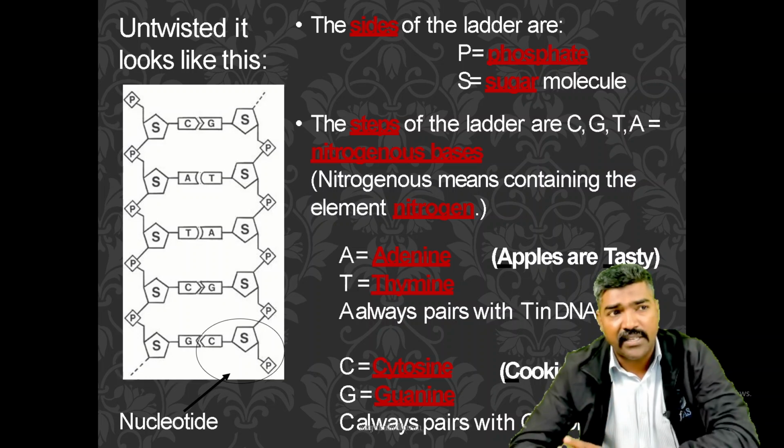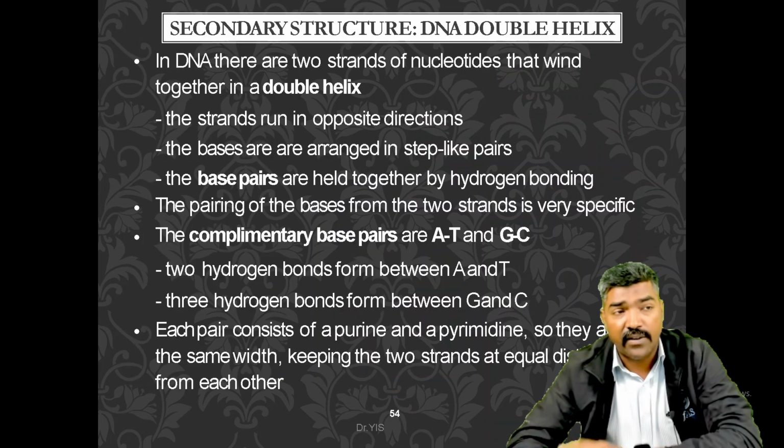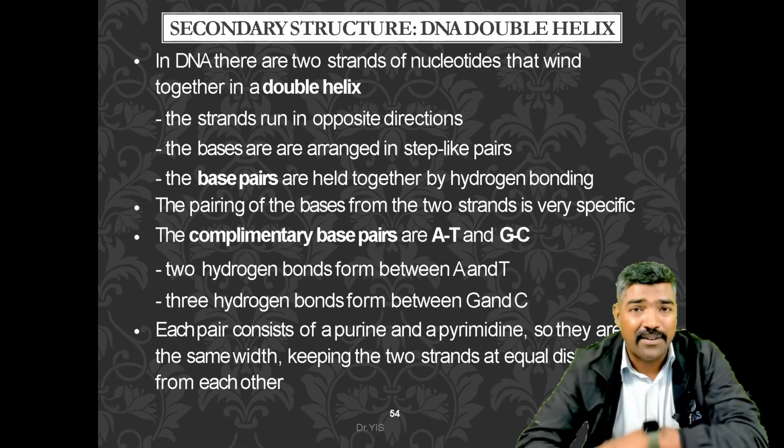A always pairs with T in the DNA. C always pairs with G. That is: cookies are very good. You can say it like this: C always pairs with G. These are the different combinations. You can remember them very well.